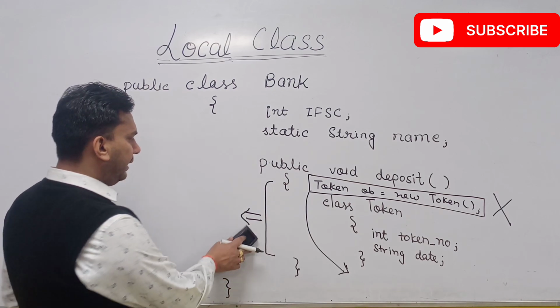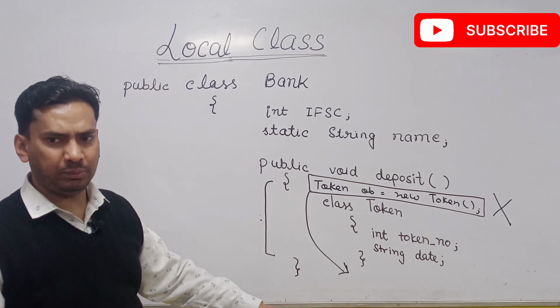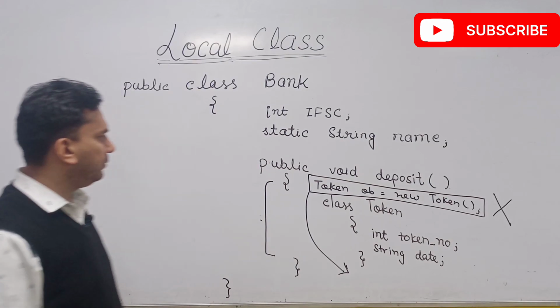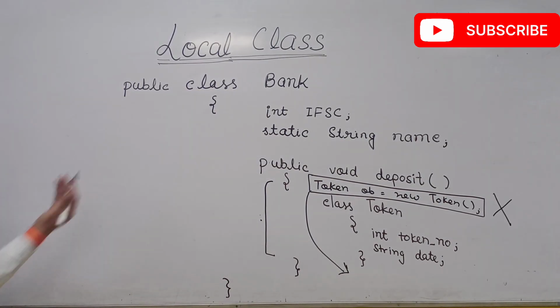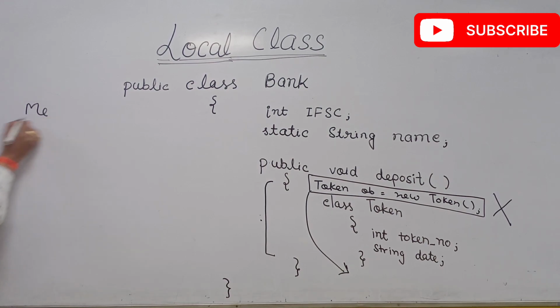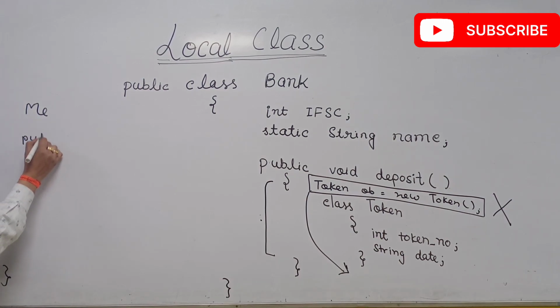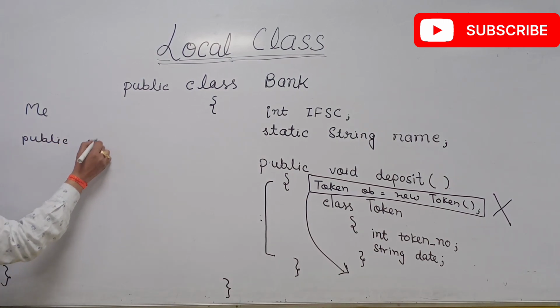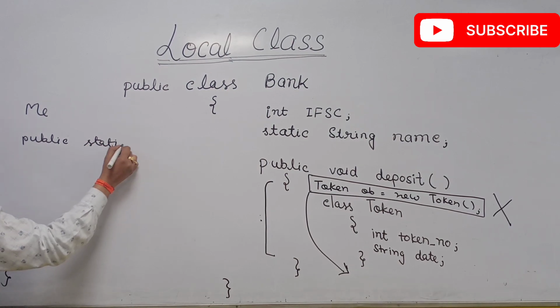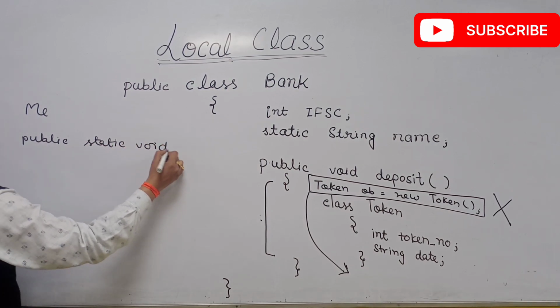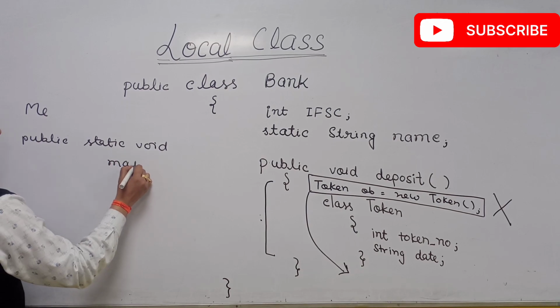Now how will you access this class object? Let us understand here. Let's say I want to deposit something in this bank. So definitely let's say it is my class, and here in the main function, public static void main.